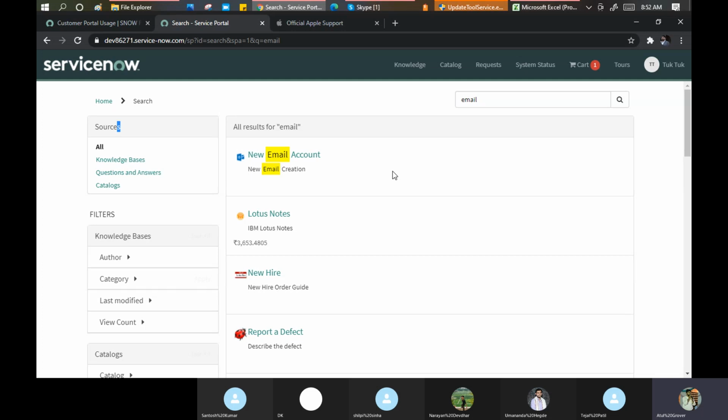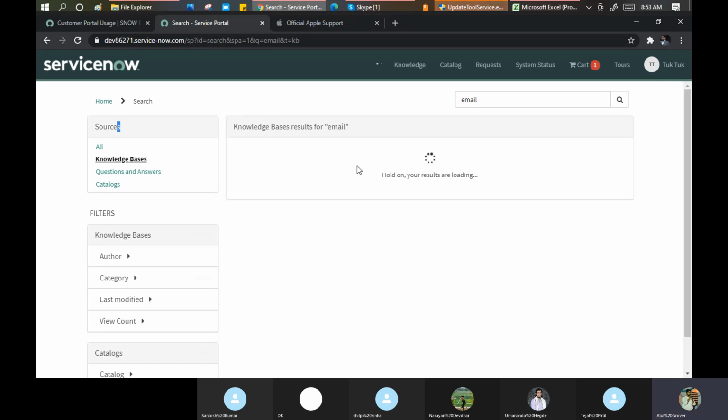Okay, so All means that wherever these things are coming from, it can be an article, it can be a catalog item as well. Don't be confused about what a catalog item is, we'll cover that part. It is showing all, but you as an end user are only interested to know how to configure an email. It means you're looking for some kind of article. So let me do this in Knowledge Base. It will filter for me.